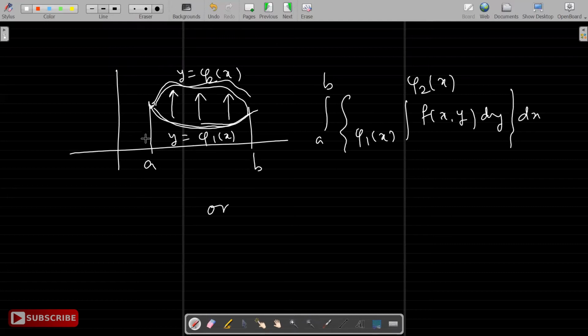Or the same thing we can do by projecting on the y-axis: take limits for y, and then express x as a function of y. So x goes from some function of y to some function of y.